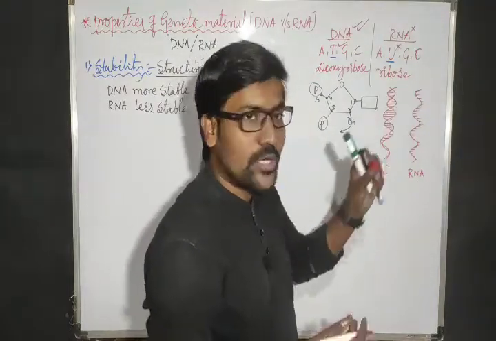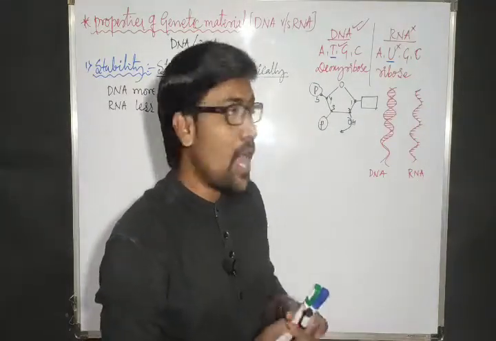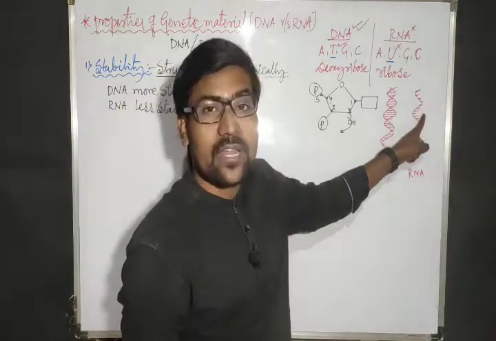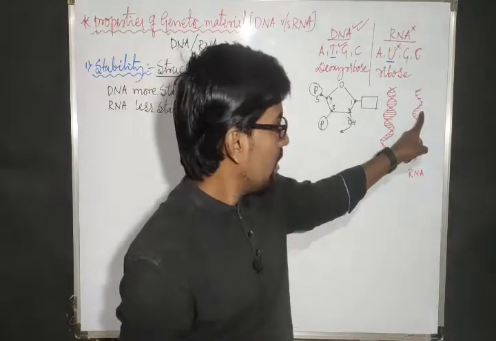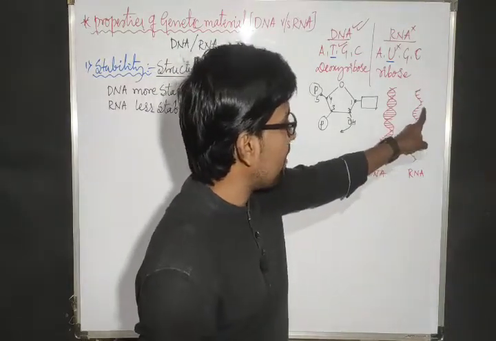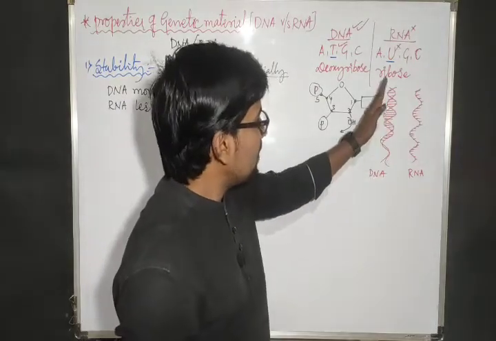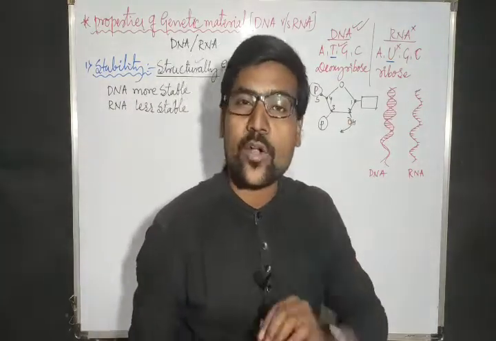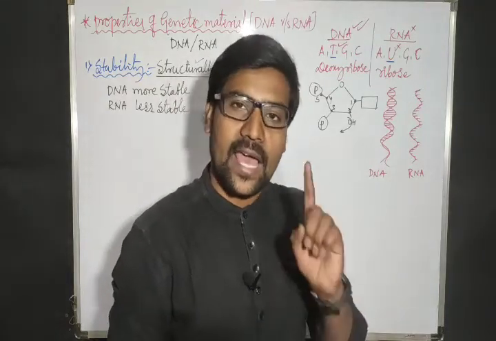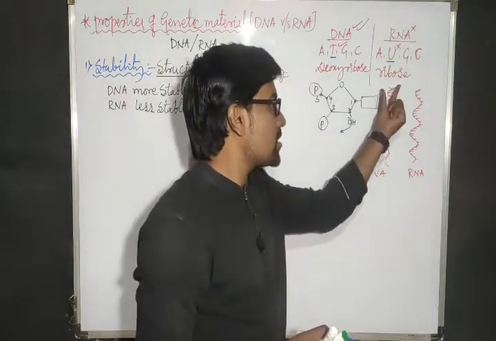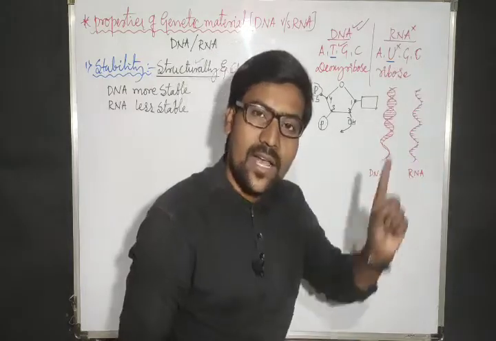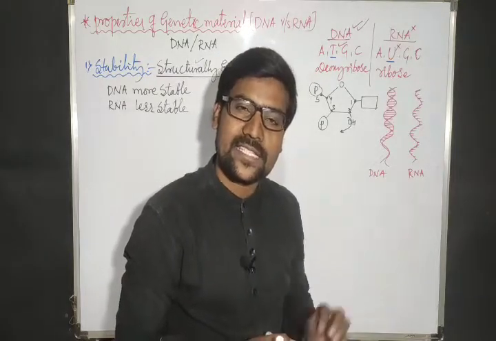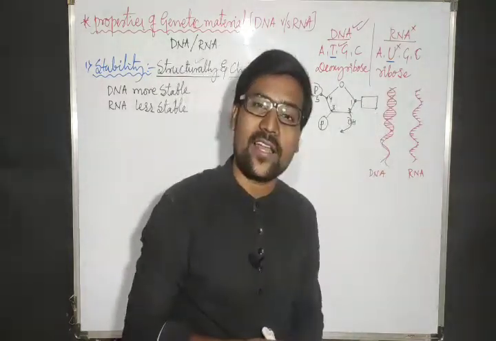But here just nucleotides are present. Now these nucleotides are free to react, so any molecule can come and react here. But in DNA this side is packed, that side is also packed, which means the nucleotides cannot react. Hence we say that structurally DNA is more stable than RNA.